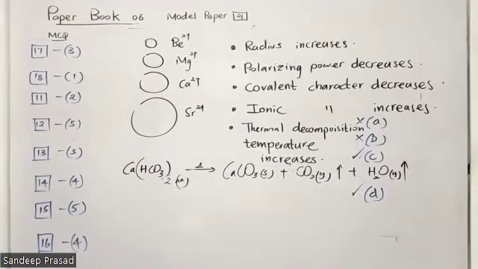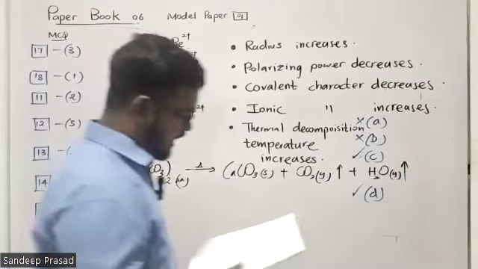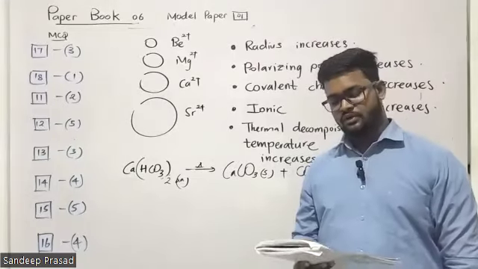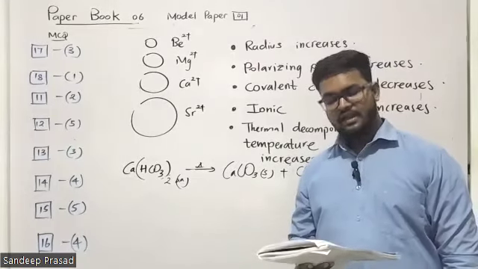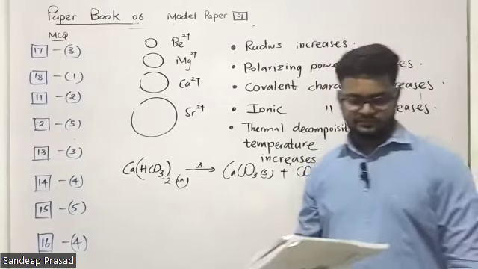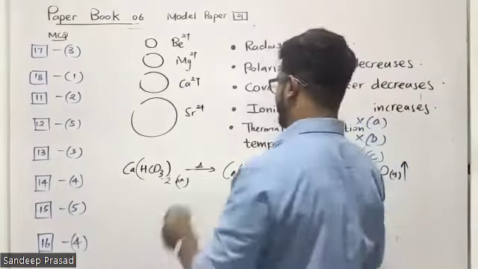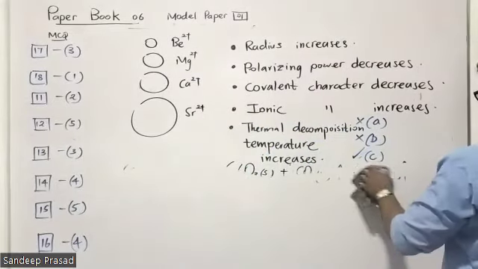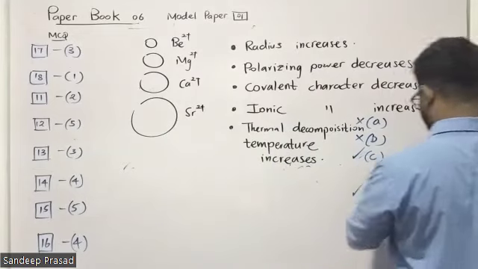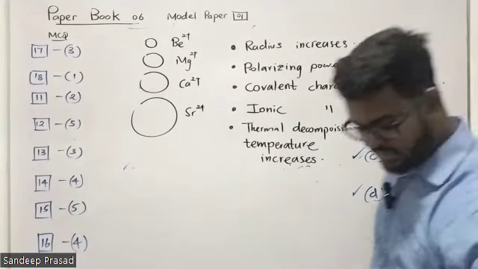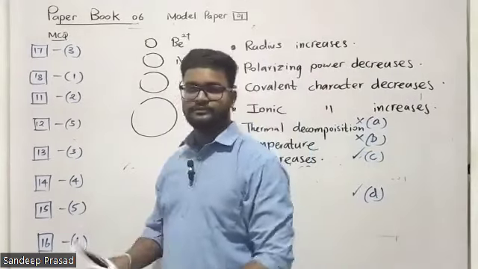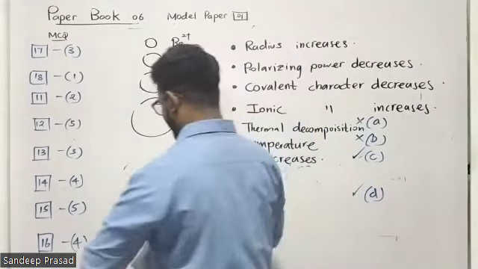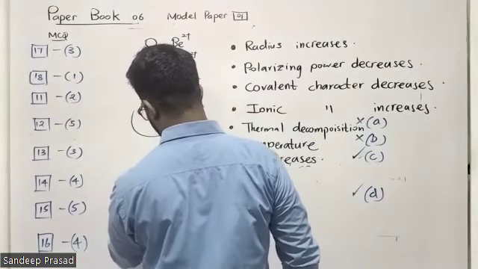What about question number 19? Hydrogen bonds are found in HCl gas, sodium chloride solid, HCl aqueous, and acetic acid aqueous. Students, in HCl gas, how can we say hydrogen bonds? To show hydrogen bonds, there should be electronegative atoms like oxygen, nitrogen, fluorine. So we can't say that HCl gas has hydrogen bonds.